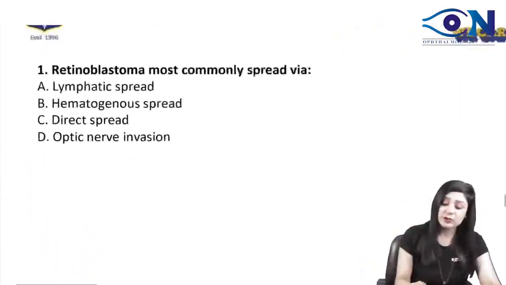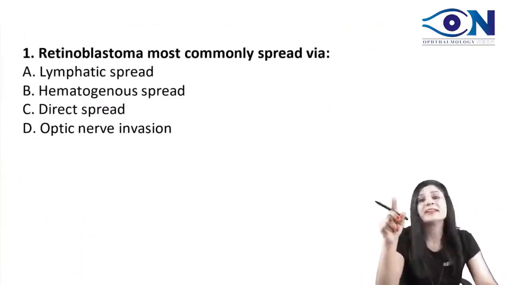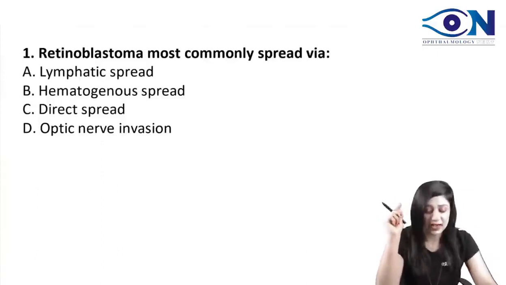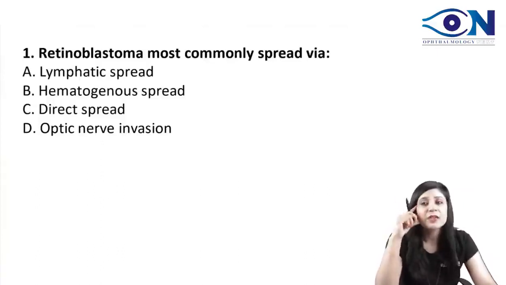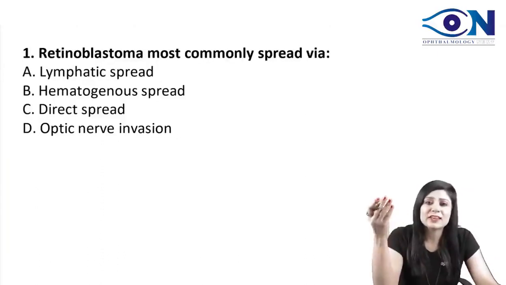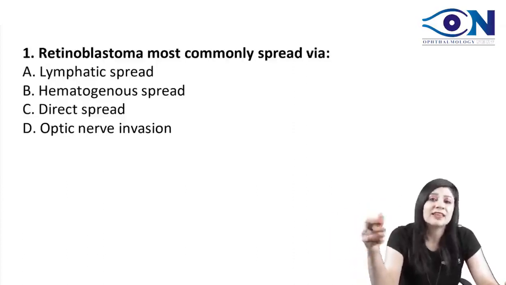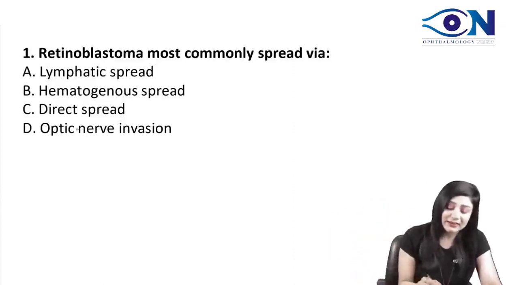Now this was one of the controversial questions, and I always tell this in the classes also. Once this question came, when they're talking about the route of spread of the retinoblastoma, and this is a very well-known thing. We all know that it's a direct route by the optic nerve, but what if they give you both? In this, they had given both direct spread and optic nerve also.